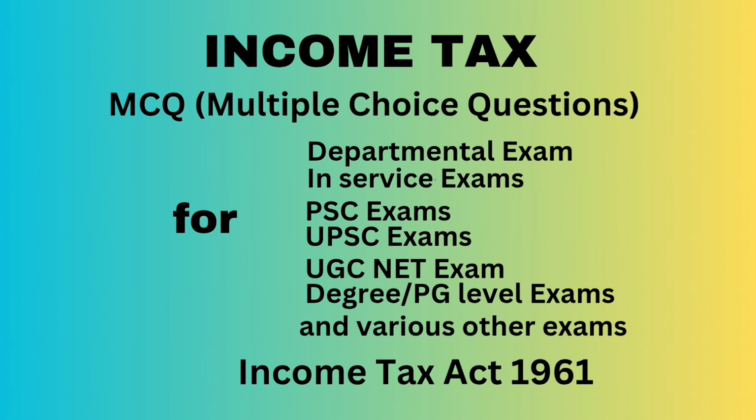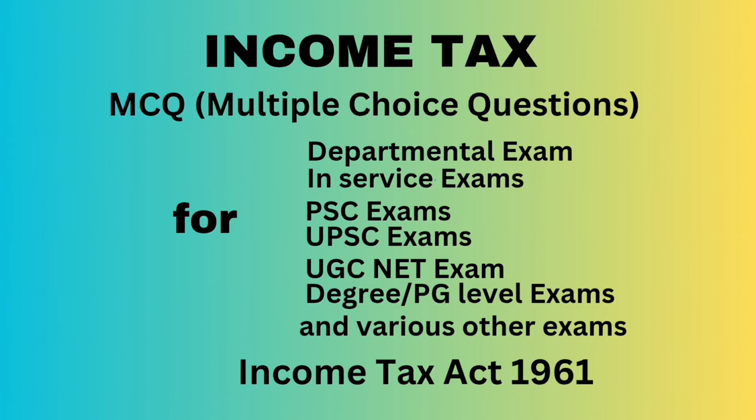Question number 42. The following income is taxable for dash. 1. Income received or deemed to be received in India during the current financial year, irrespective of place of accrual, and 2. Income accruing or arising or deemed to accrue or arise in India during the current financial year, irrespective of place of receipt. Options: A, resident, B, non-residents, C, resident and not ordinary resident, Option D, all of the above. Correct answer, all of the above.